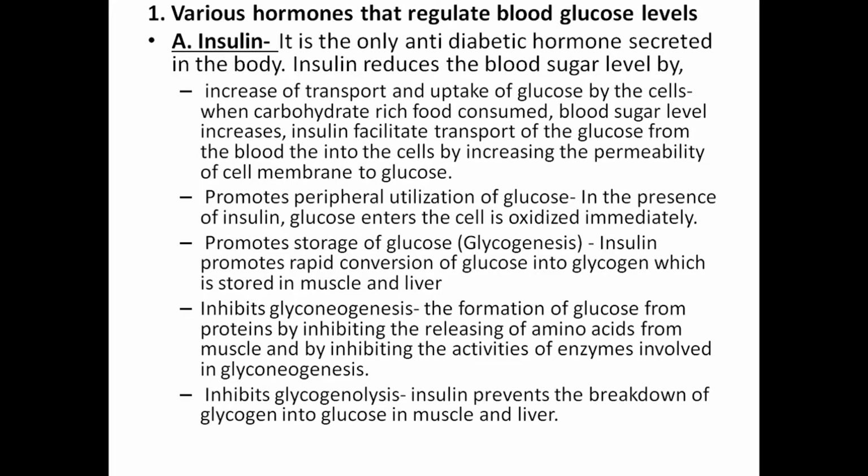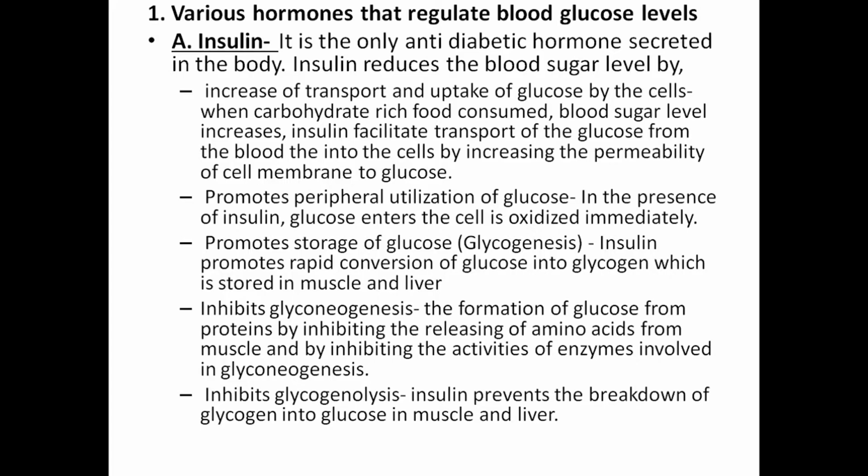The first hormone is insulin. Insulin is the only anti-diabetic hormone secreted in the body. Insulin reduces the blood sugar by increasing transport and uptake of glucose by the cells. When carbohydrate-rich food is consumed, the blood sugar level increases. Insulin facilitates transport of glucose from the blood to the cells by increasing the permeability of the cell membrane to glucose.